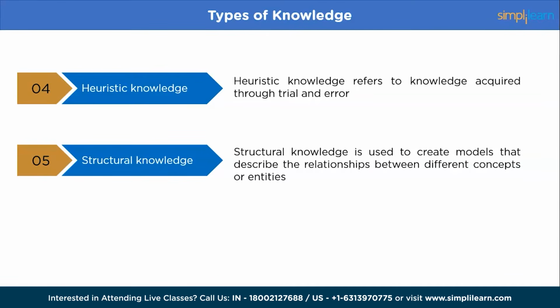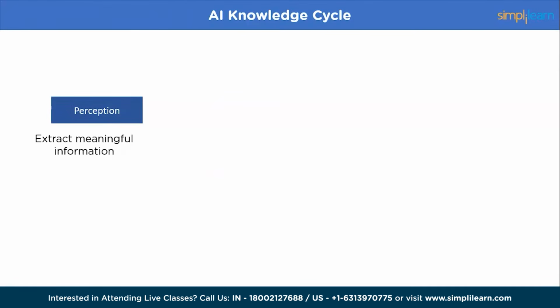So following this, we have the cycle of knowledge representation in AI. So perception. Perception is the process by which information is gathered through the senses and processed by the brain. In the context of knowledge representation, perception refers to the ability of an AI system to sense and interact with the real world and extract meaningful information from it.